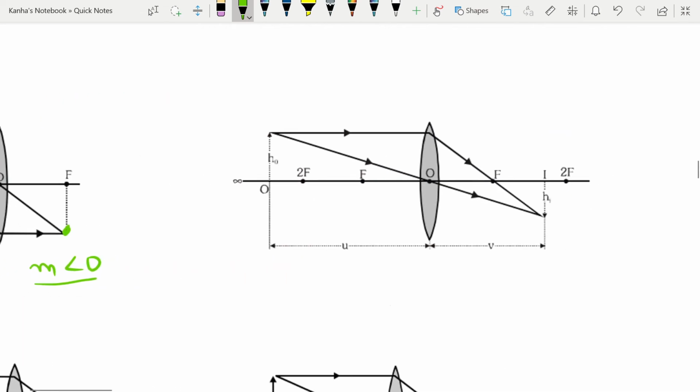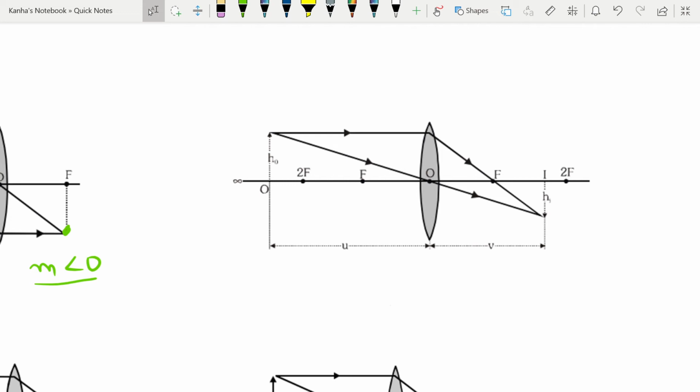For the second one, what do we have? The object is placed between infinity and 2f. With mirrors, 2f was basically your radius of curvature, but right now you don't have a simple relation such as f is equal to r by 2, which is why we're just writing 2f here.